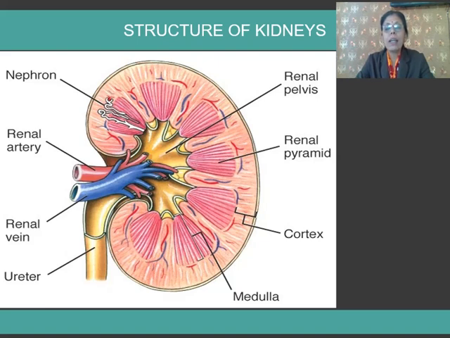Urinary bladder, as the name says, is a sac-like structure where urine is temporarily stored and then voided out from our body. This act of voiding urine from the human body is called micturition. Again, to define micturition: it is the process by which urine is voided out from our body.